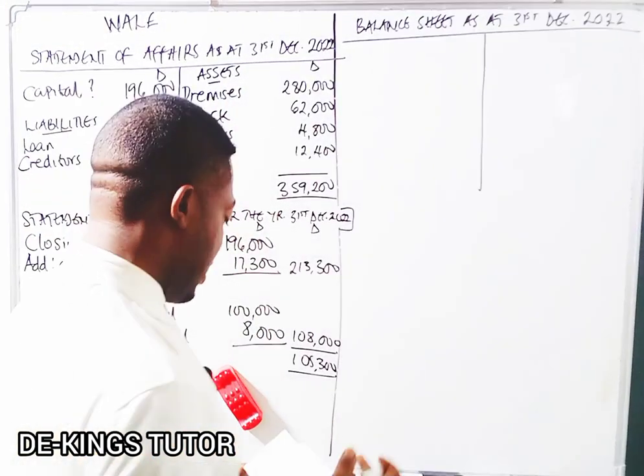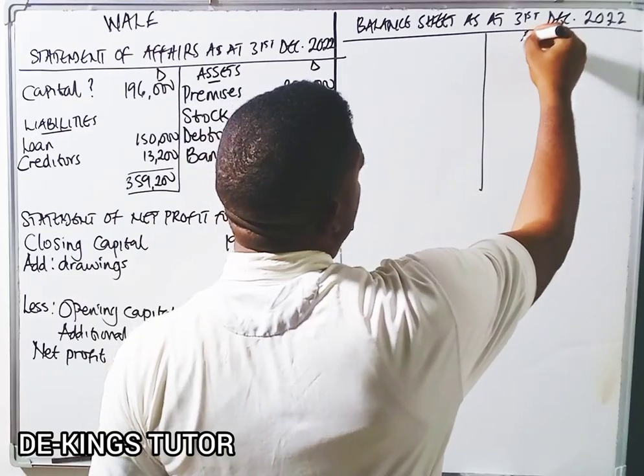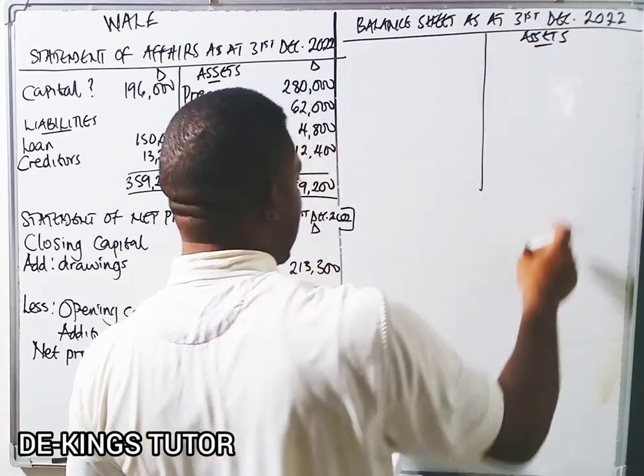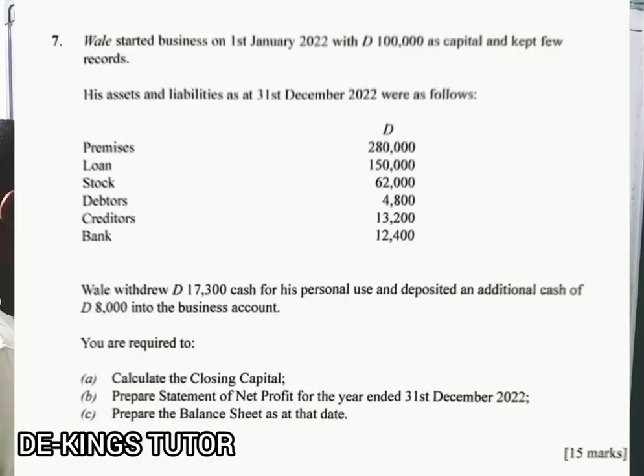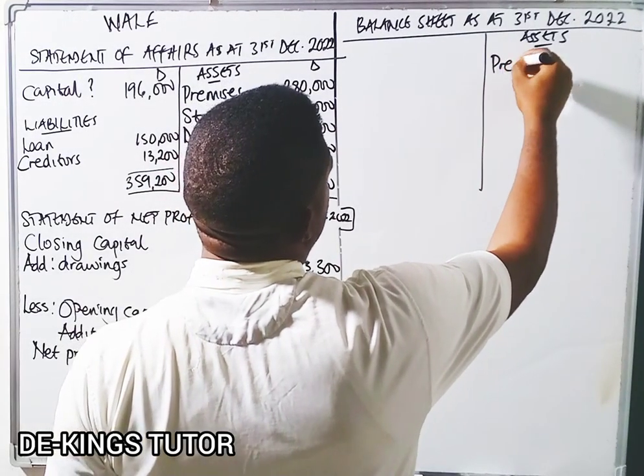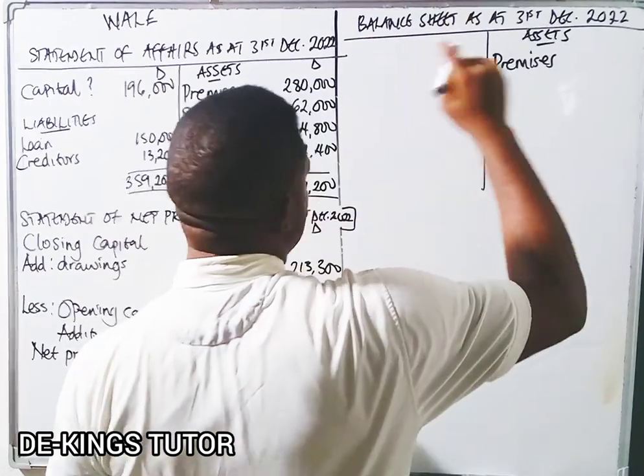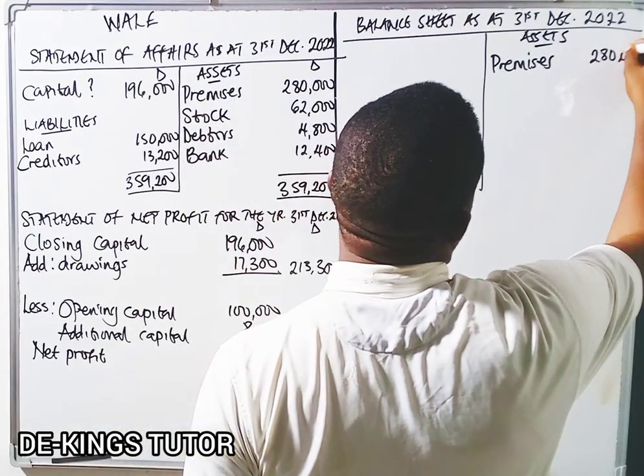In this aspect now, we're going to have our assets. There are some things that we're going to add. Our assets still start with our premises, which is 280,000.